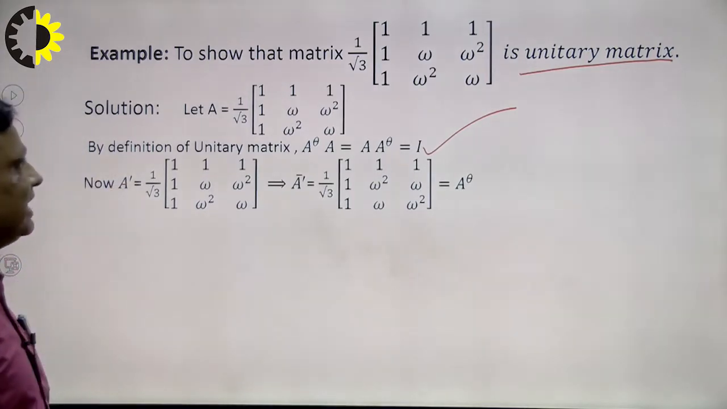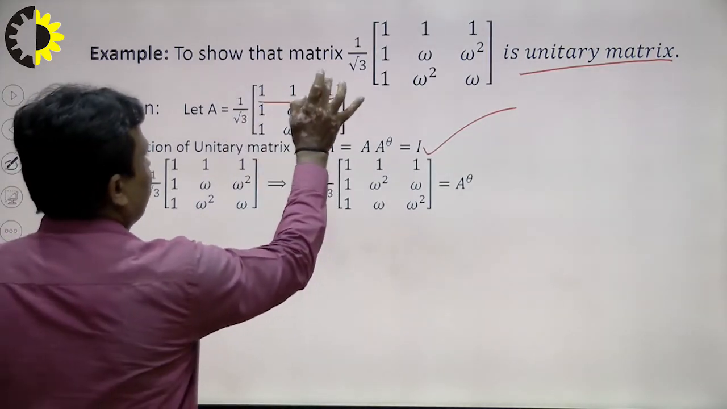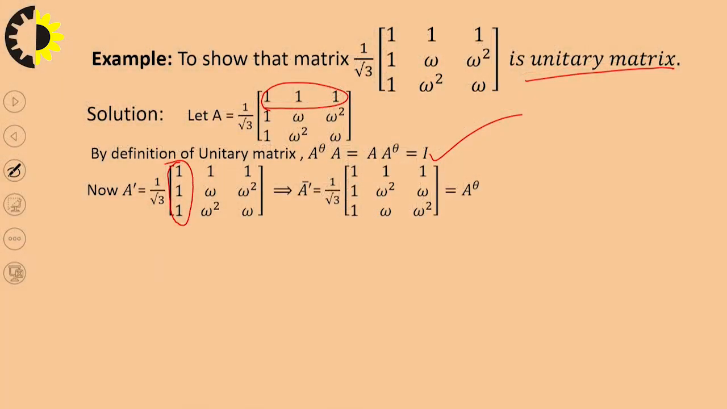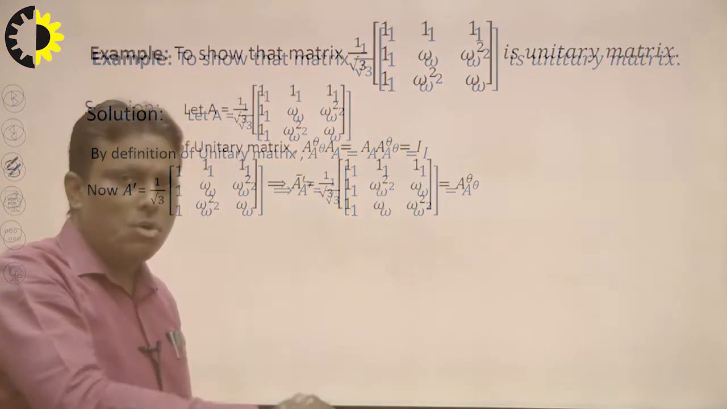So what is A dash? The first row of this matrix is converted into the first column. The second row of this matrix is converted into the second column, I write here. And the third row of this matrix is converted into the third column. So in this way we find A dash. A dash means transpose, vertically converted into horizontally.